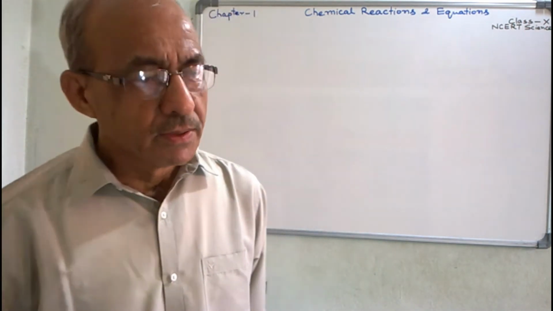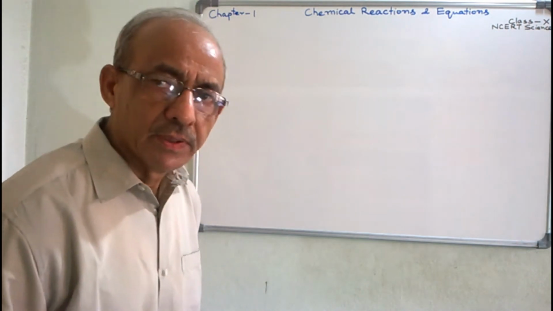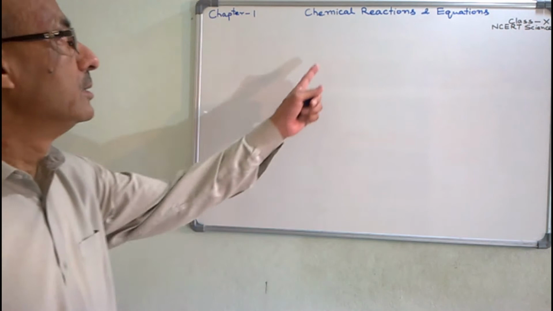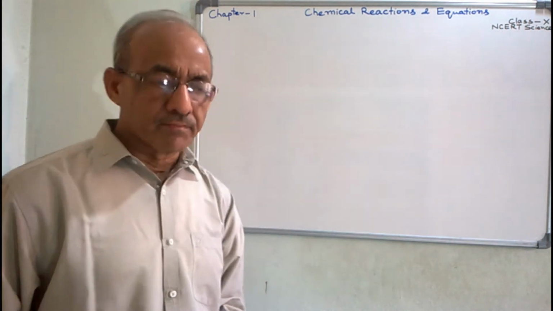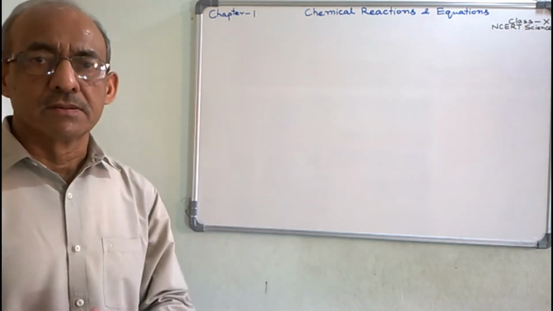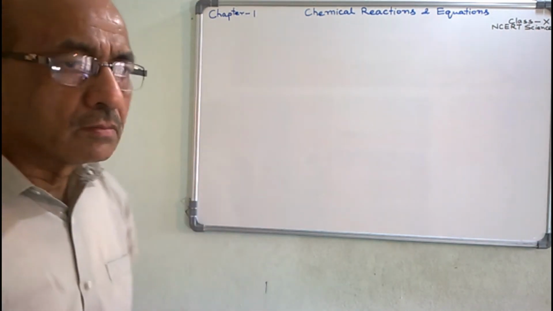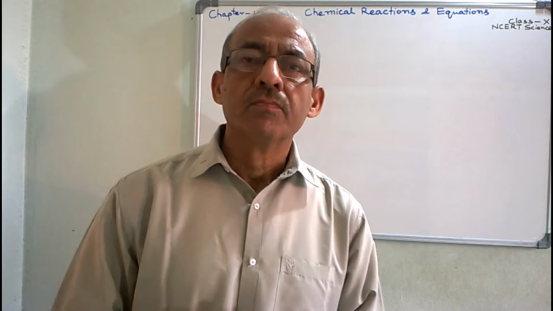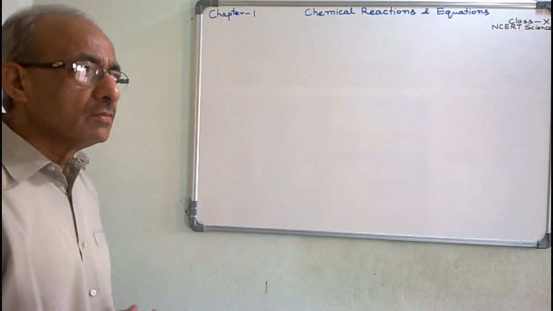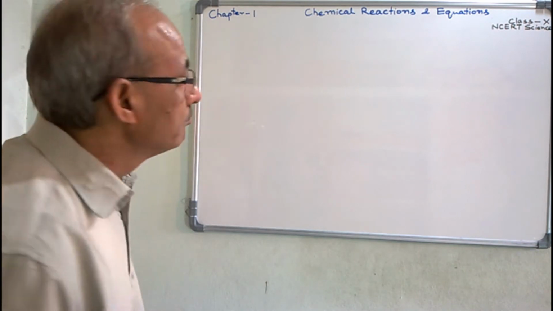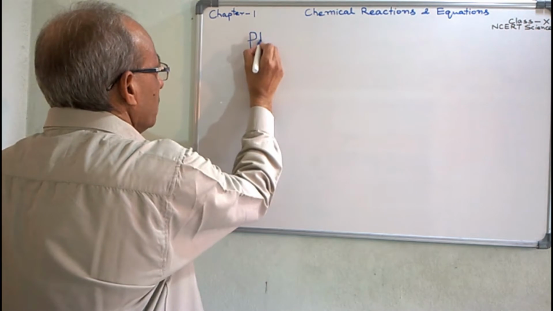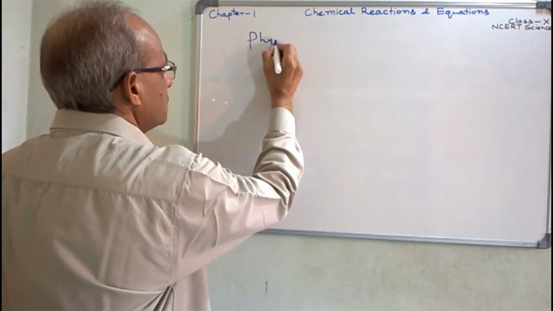Again, we will repeat the differences between physical and chemical changes to understand the chemical reaction. Continuously, a number of changes are going on around us, as change is the nature of this universe. We will discuss some important changes,